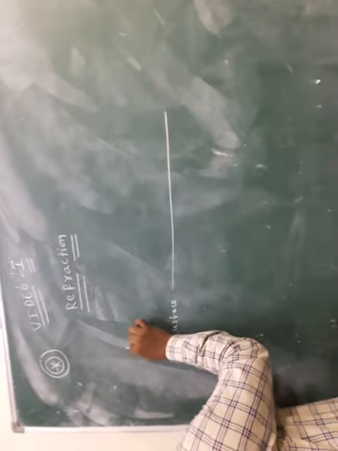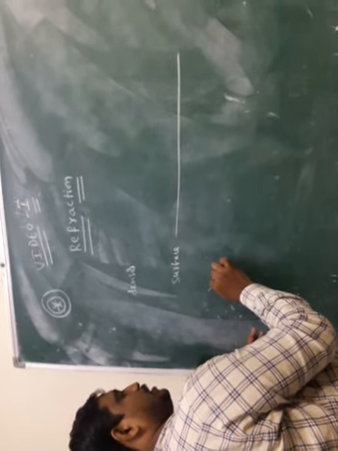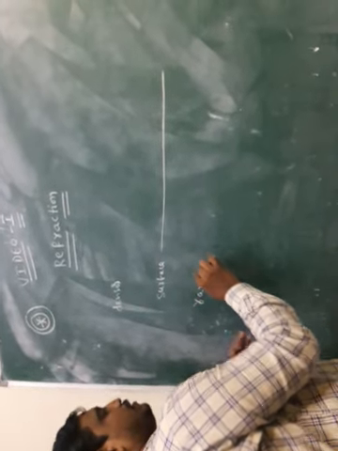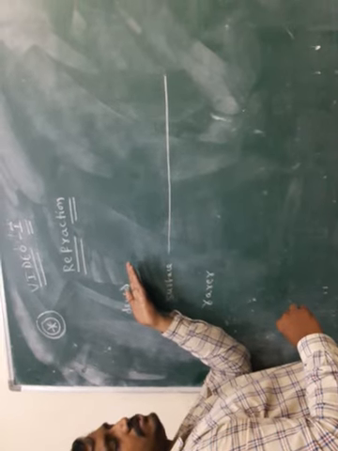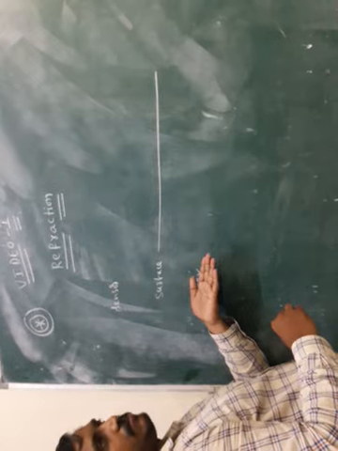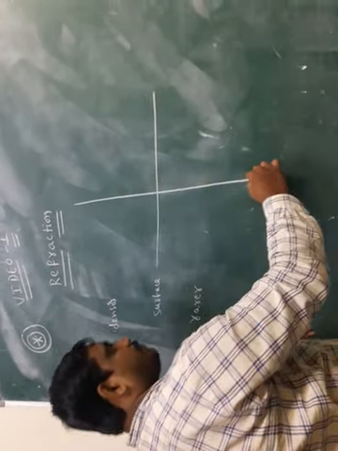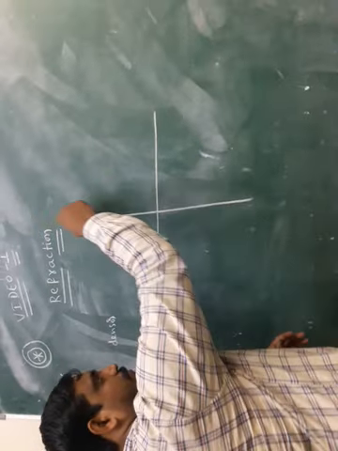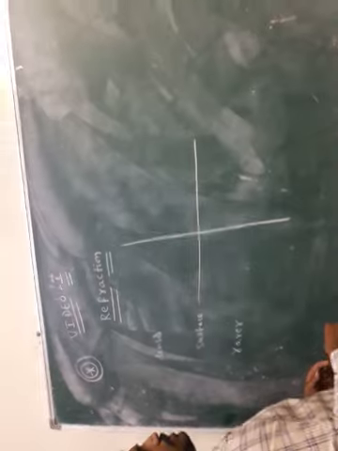For example, this is the denser medium and this is the rarer medium. This is the surface. Above the surface the medium is denser, below the surface the medium is rarer. This is the normal. Normal means the perpendicular line drawn to the surface. Okay?